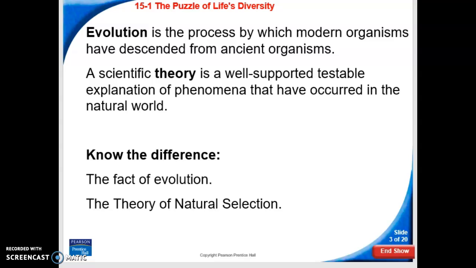Like we said, it's well supported, and it is a testable explanation about the phenomena that has occurred in the natural world. Now, in essence, evolution just means change over time, and it is a fact that organisms change over time, but the actual theory of natural selection, which we also call evolution, that's where we get into the theory, because this is going to be the theory of how it all happened and how it all took place.